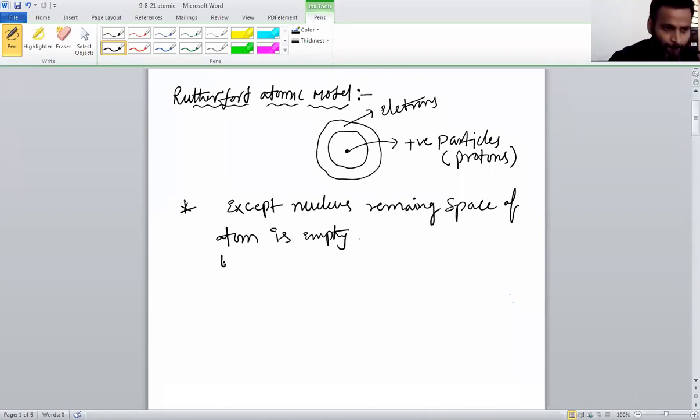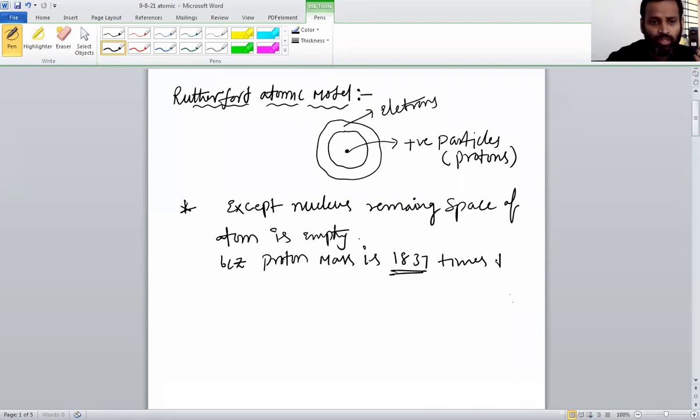Because the electron is very light, because the proton mass is 1837 times the mass of the electron.